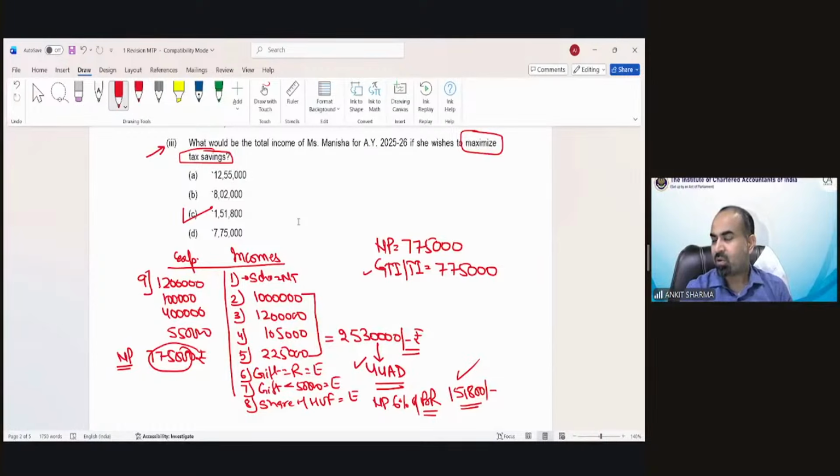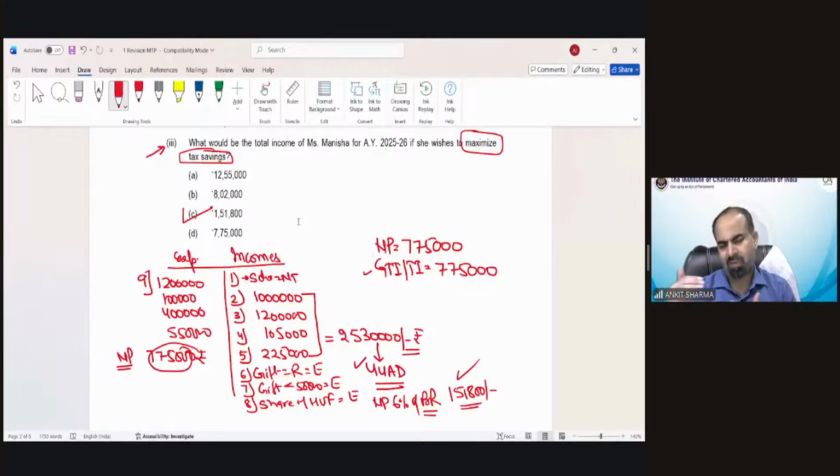Deepthi Mehta is asking on query portal, 44AD, question mark. Deepthi, what does that mean? 44AD is a PGBP provision, presumptive taxation, and it's applicable to all individuals, HUF and partnership firms. If your business turnover is not more than 2 crore rupees, then you have an option to declare your profit. That could be 8% or 6% of your receipt. You can declare that profit if you want. But that business should not be an agency business. That should not be a commission-based business. Only in that situation, you can opt for these provisions.